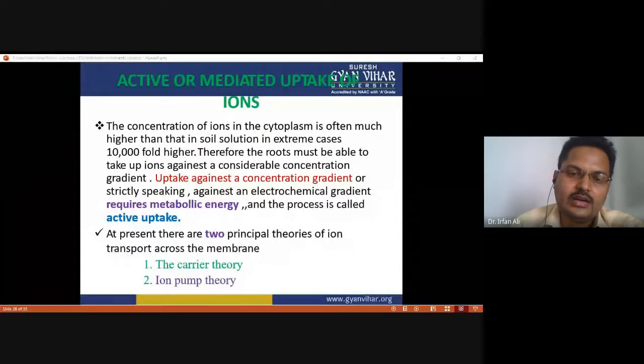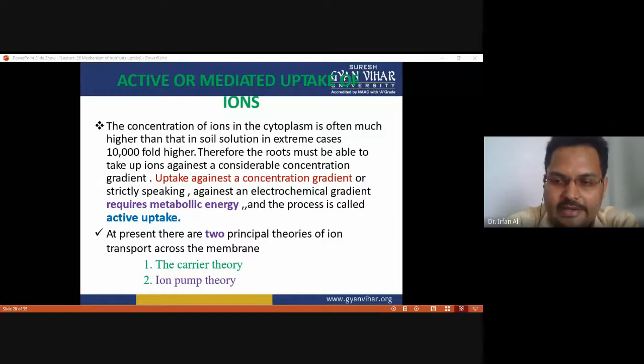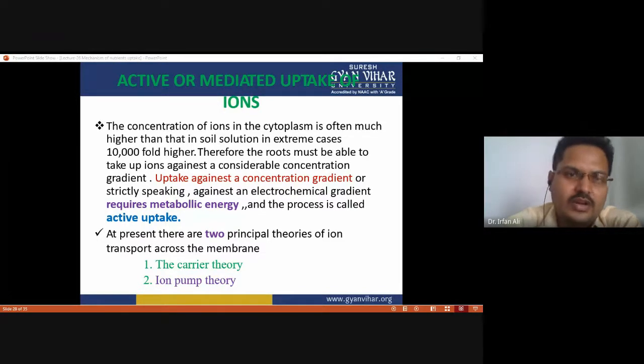Now the second process. Till now we have discussed the various passive absorption. The second major type is active absorption of nutrients. Active absorption is also called mediated uptake of ions, while passive absorption is called non-mediated uptake of ions. The concentration of ions in the cytoplasm is often much higher than that in solution, in extreme cases 10,000-fold higher than the nutrient concentration in the soil.